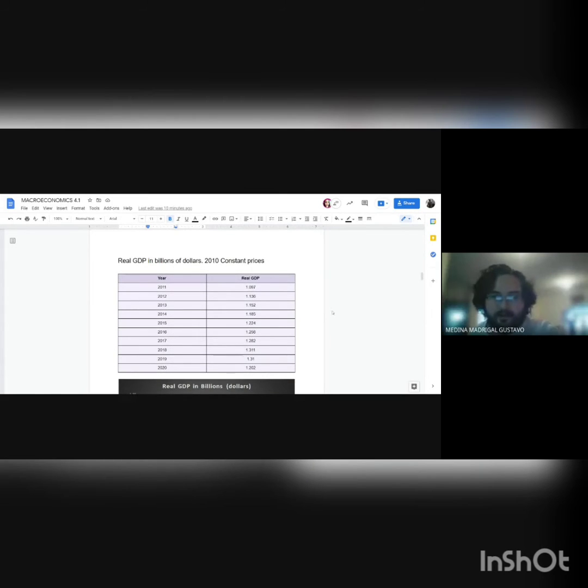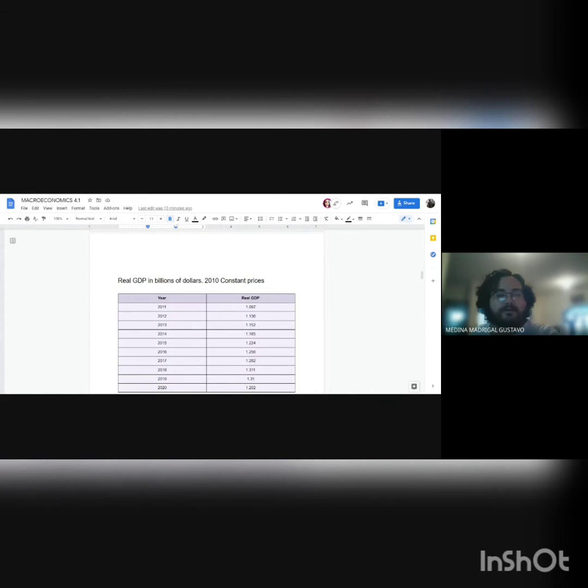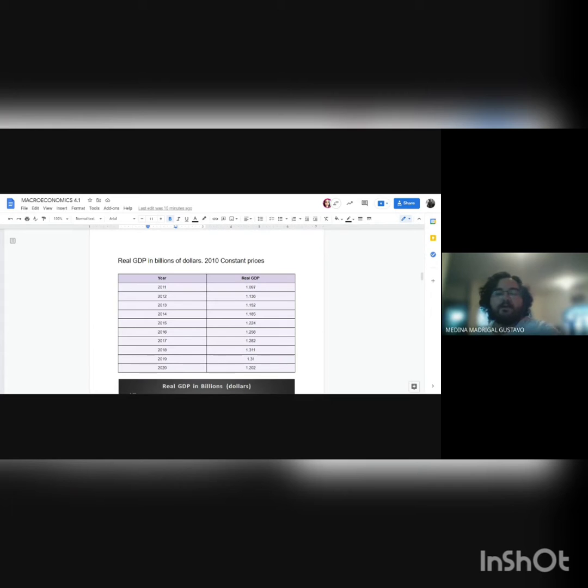So the first topic, as my teammate just mentioned, is the real GDP in billions of dollars. This is the GDP of Mexico from 2011 to 2020. We didn't include 2021 since there is no data yet. Well, because the year is not over yet.